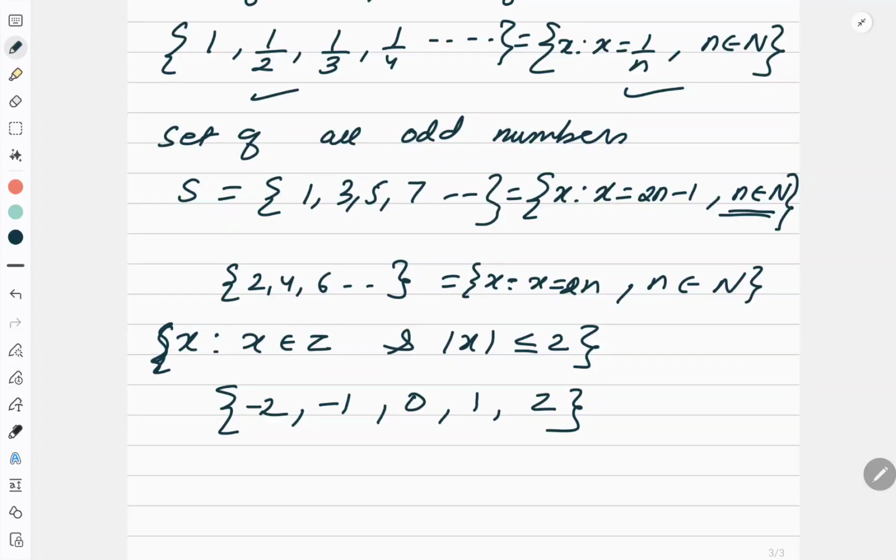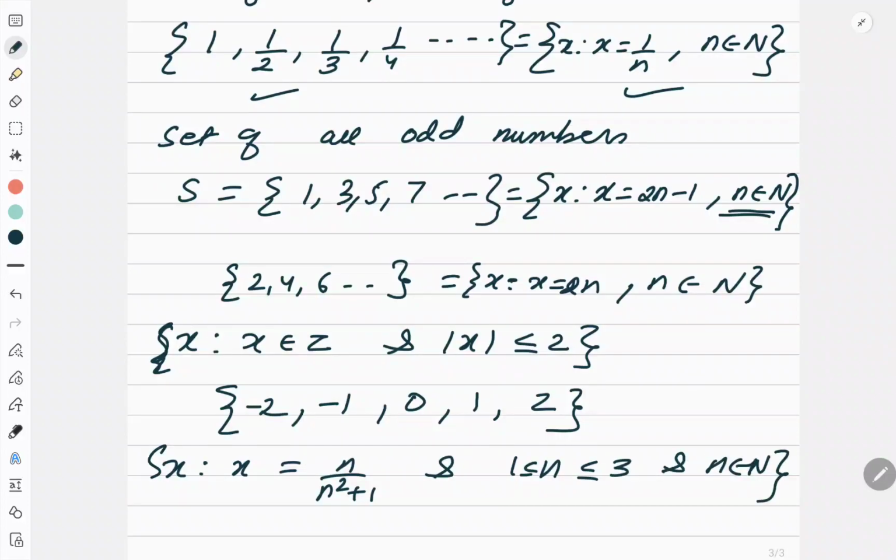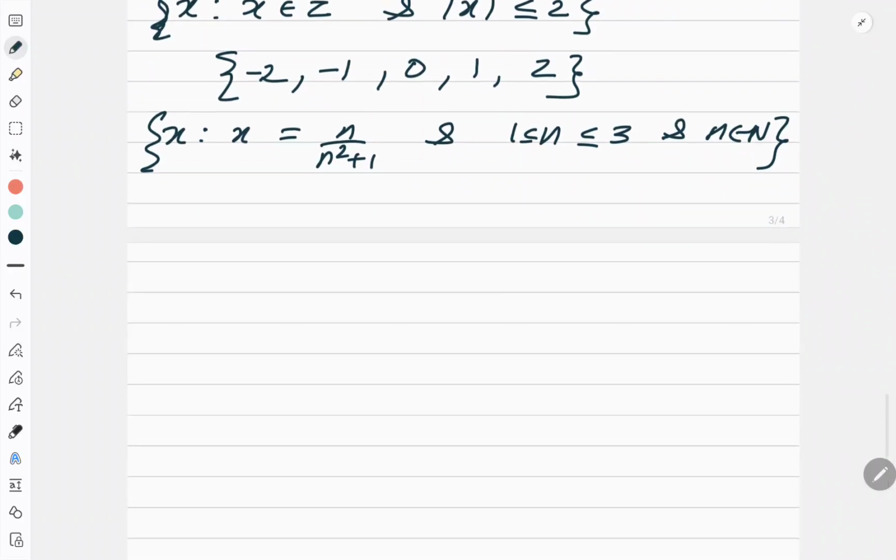Okay. Now write down the roster form for this set: x such that x is equal to n upon n square plus 1, and n is from 1 to 3, and n belongs to N. So what should be the answer?